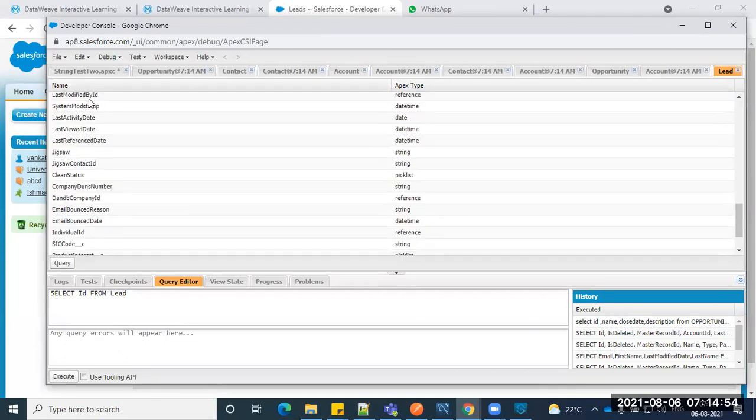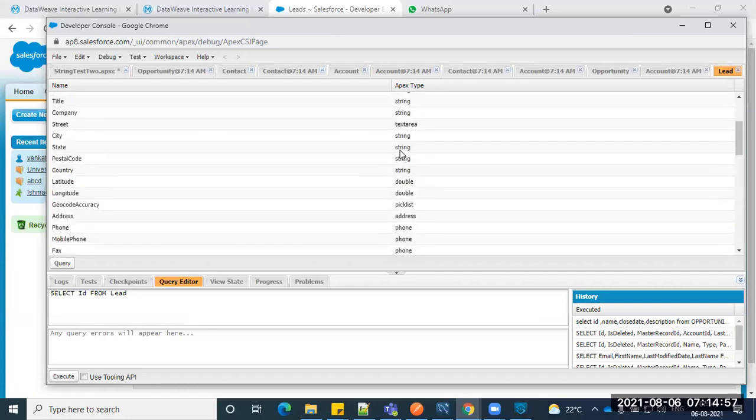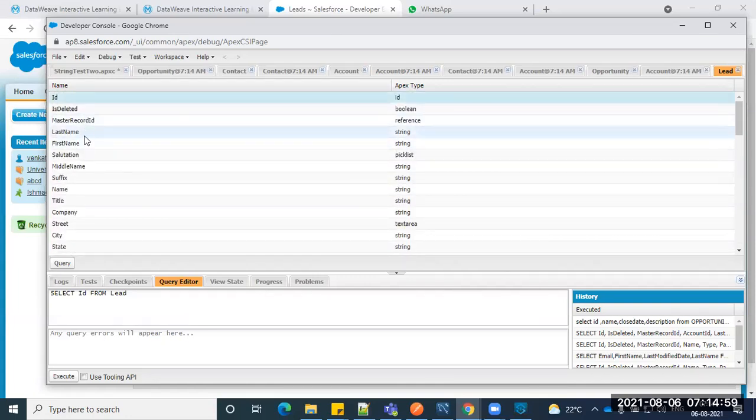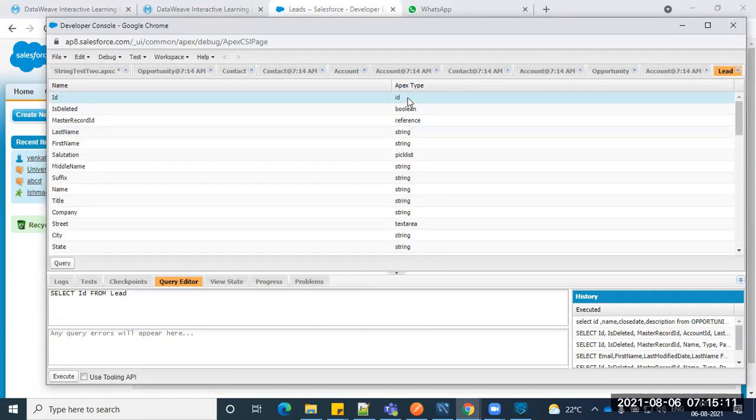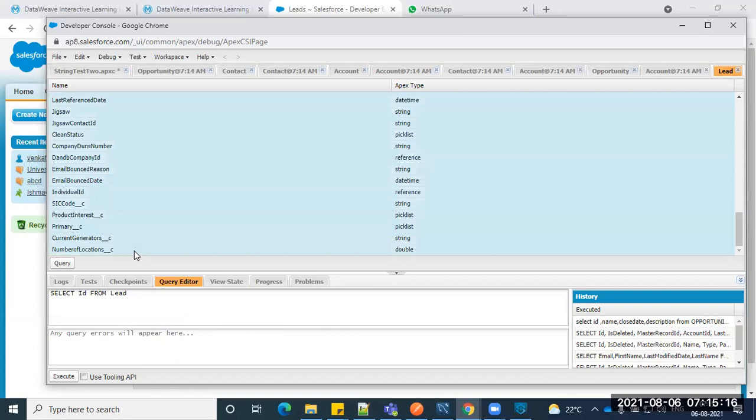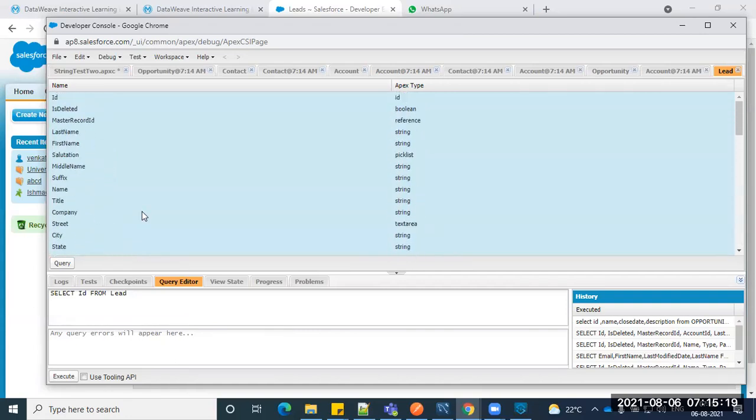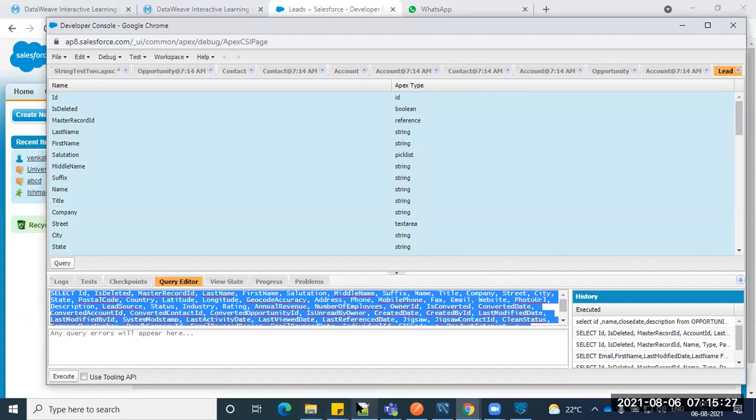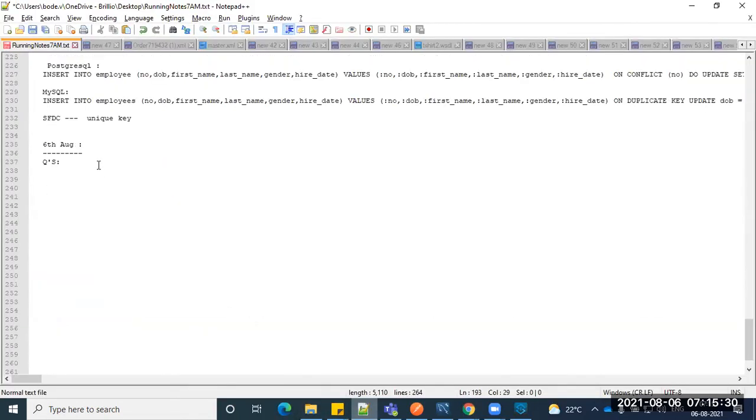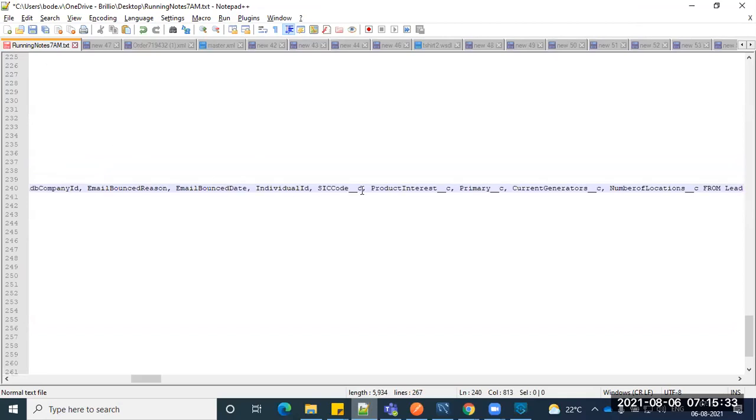You can see the fields and the appropriate data types: ID, is deleted, master ID, last name, first name, middle name. All these are the fields on the left side. On the right side you can see the Apex type, which is nothing but the return type. I'm selecting them using Shift and Control. Then prepare a query here; just click Query. You can see this is the entire query, and this is the query we are going to use in MuleSoft.